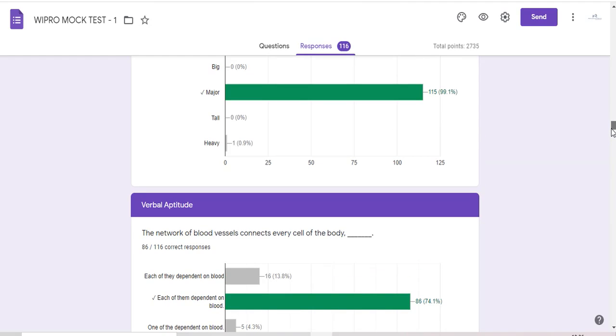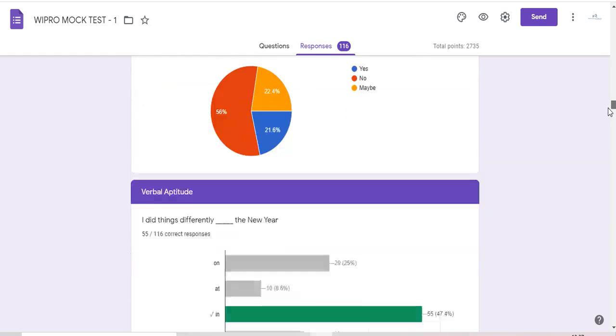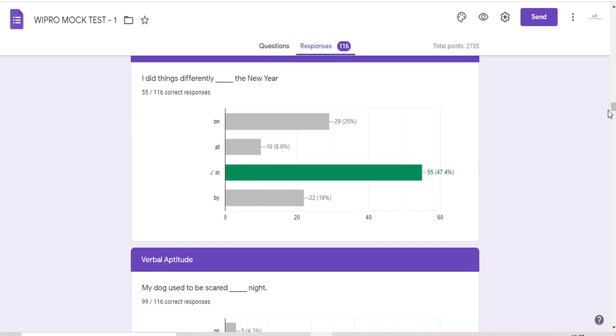Okay, so now let us go to this specific analysis. As I was telling you, I did things differently dash the new year. Only 47.4% have done it right. And 25% have put option "on", which is the next best option that you people have chosen, which is wrong.